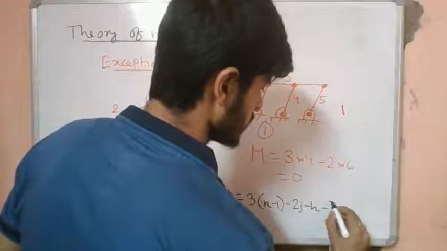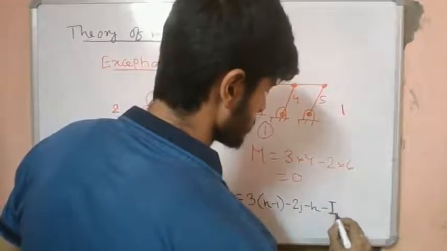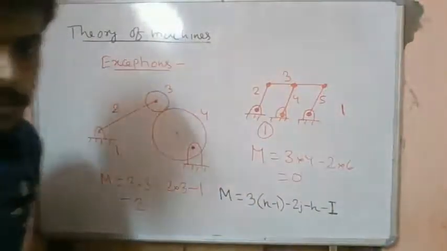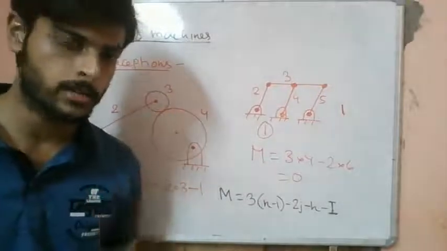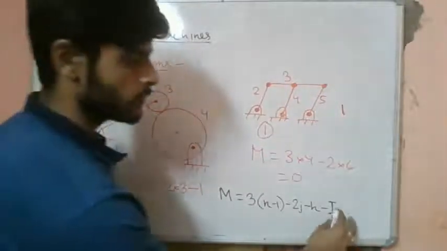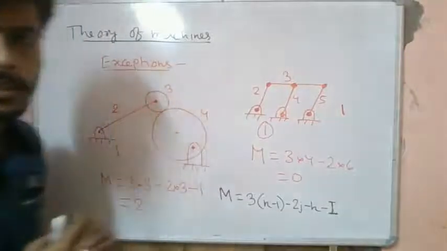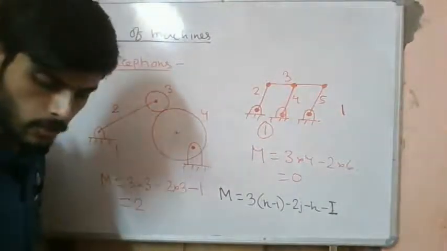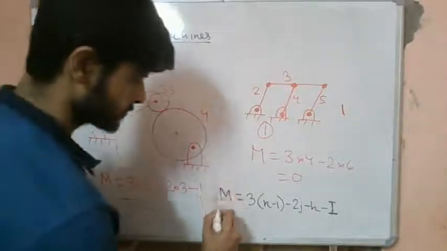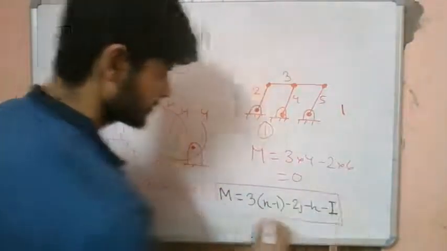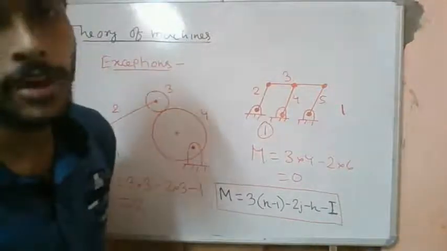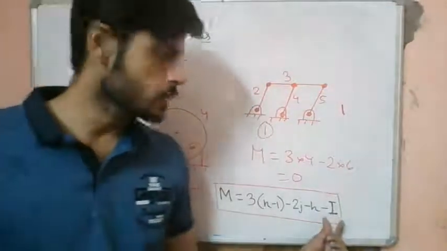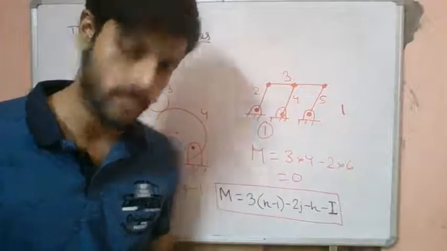We subtract the ideal degree of freedom because it does not play any role in the mechanism kinematics. This is what we call the modified Grübler's criterion, and subtracting it gives the actual mobility.